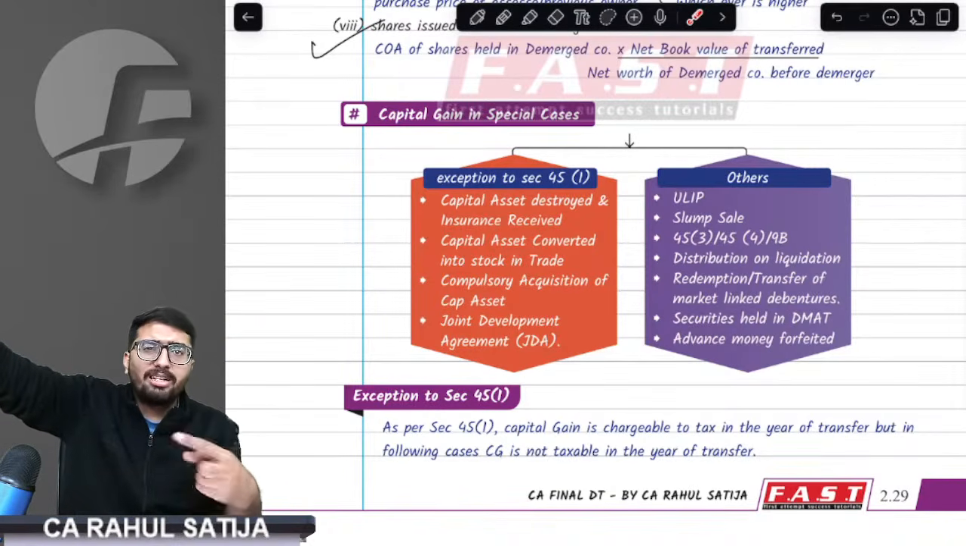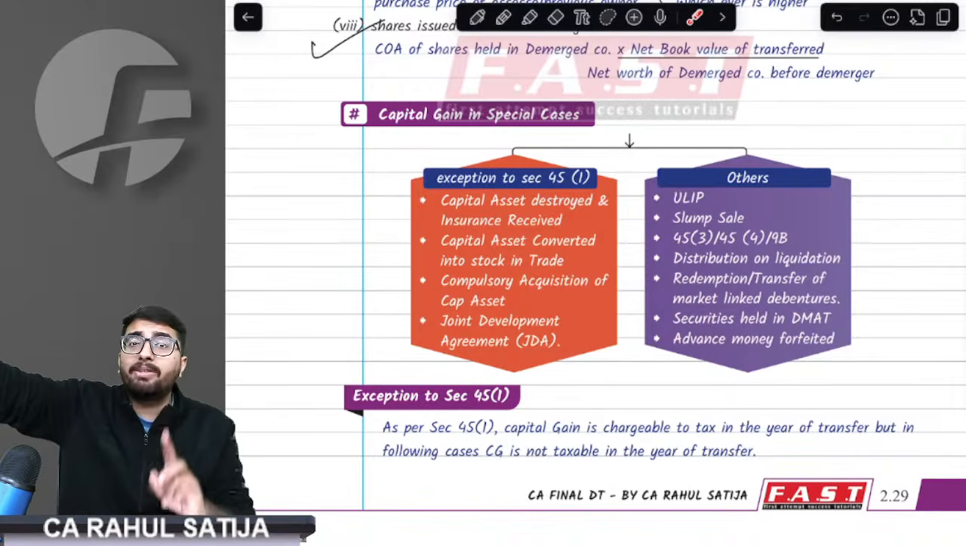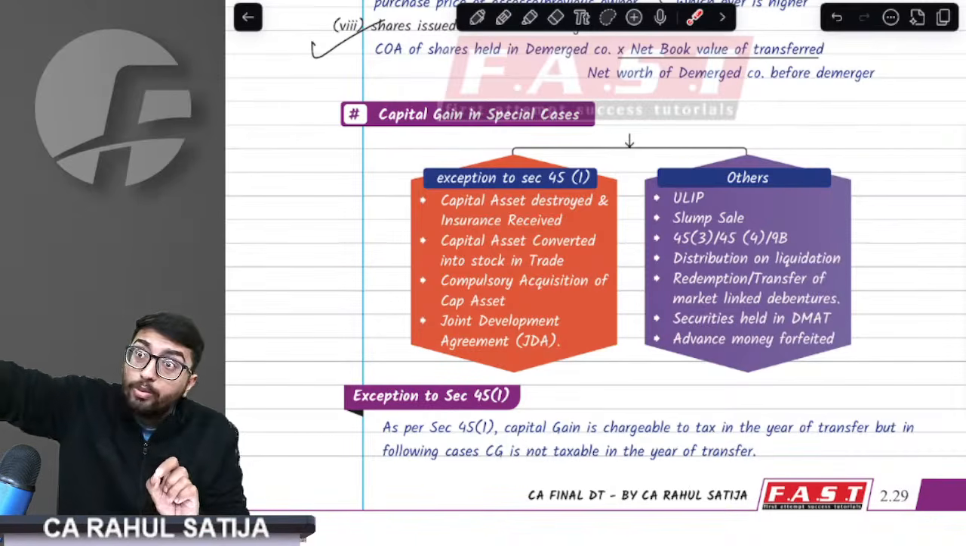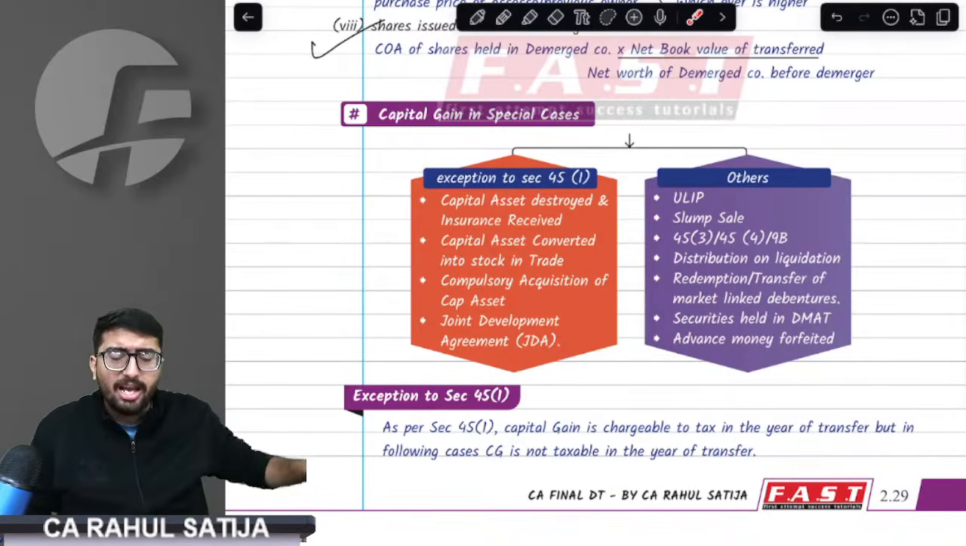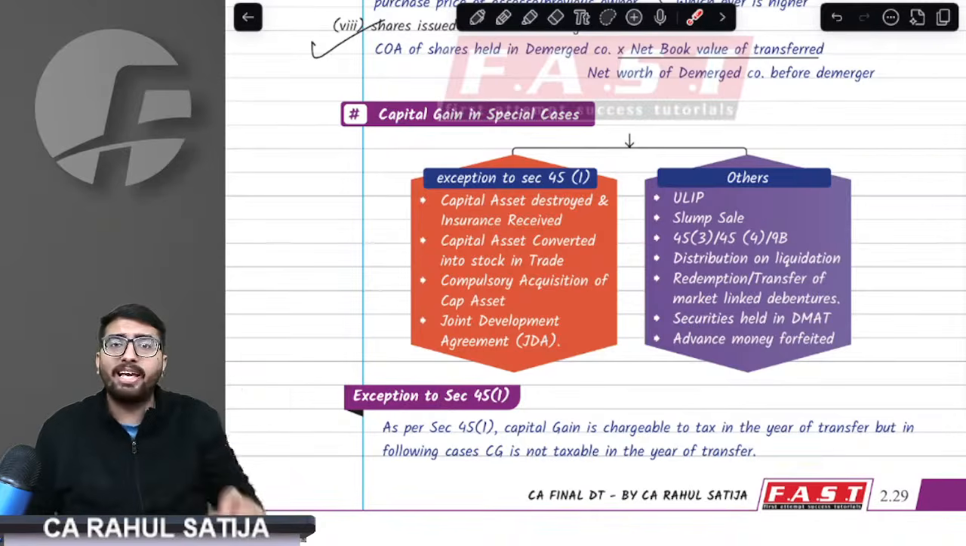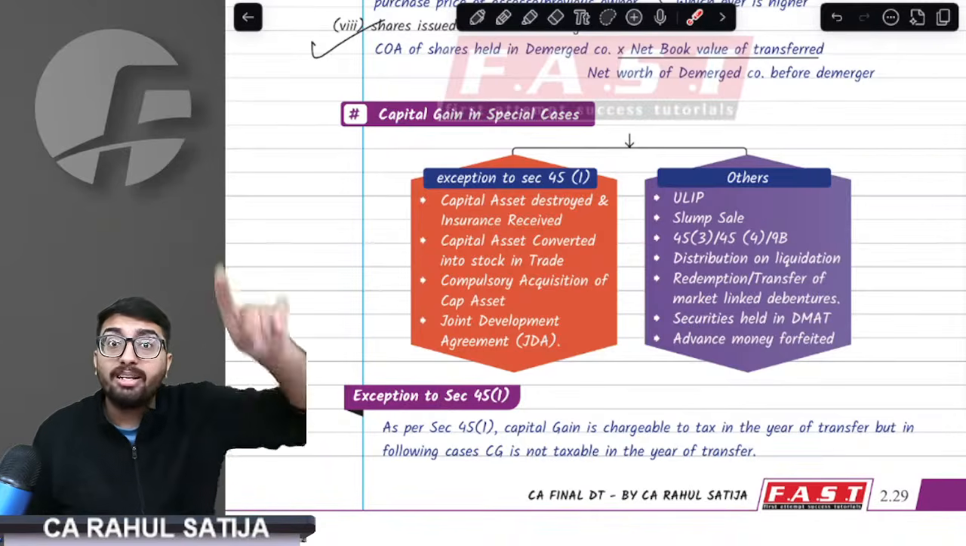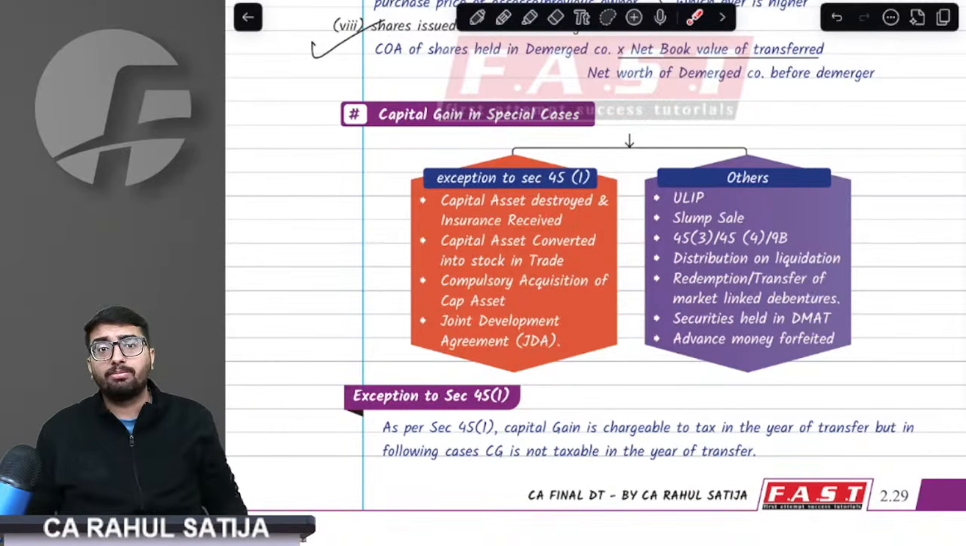Why am I telling you this repeatedly? Because it might happen that in the exam you are given a question where the transfer took place before 23rd July 2024. In these four cases, it is possible that the transfer took place before 23rd July. Then what would you do? You have to index the cost of acquisition as well.